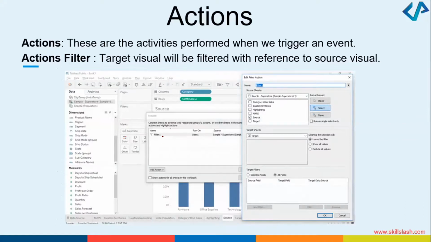When you click on the filter and filter one, can you see this? Source sheets, category wise sales, custom territories, highlighting, map, source, target. You can select the target, add the target sheets. So using this action filter that you have created, the target visual will be filtered with reference to whatever your source visual was.